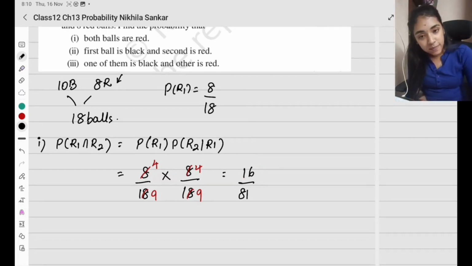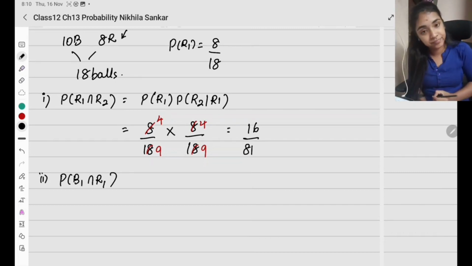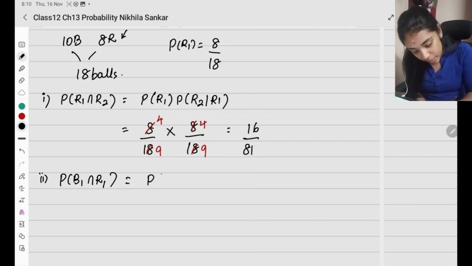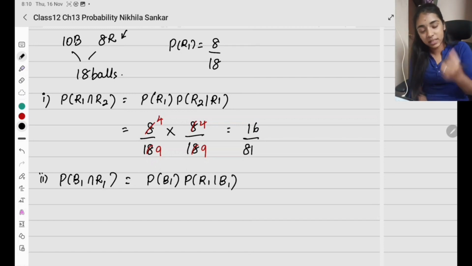Second case, first ball is black and second is red. So for the second case, first ball is black and second is red. First black, then red. Now I have probability of black ball and probability of red, given that I have already taken a black ball.